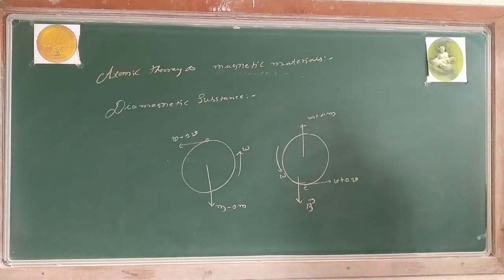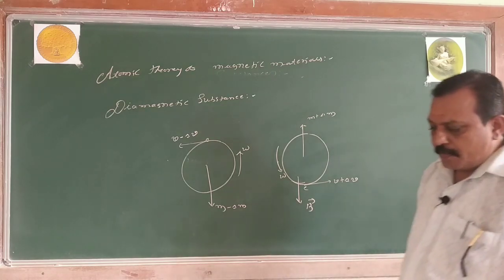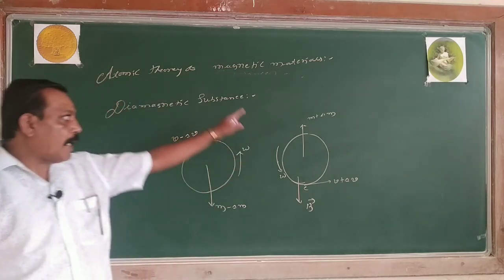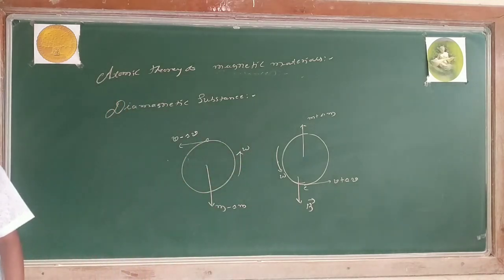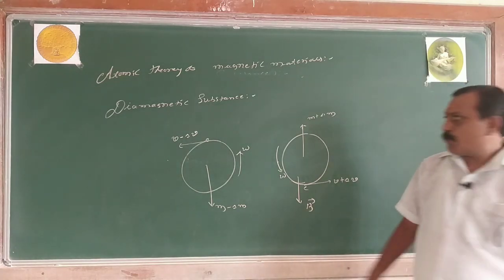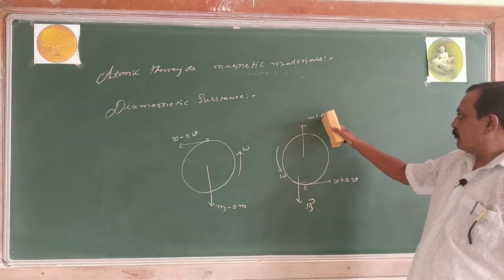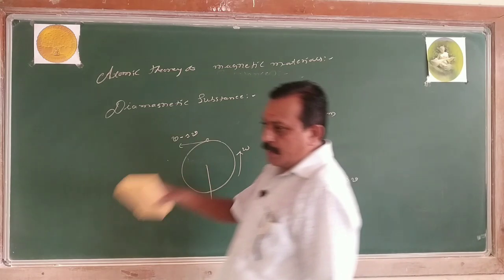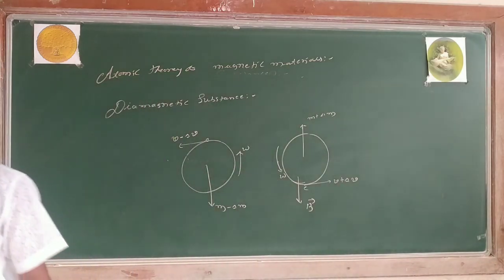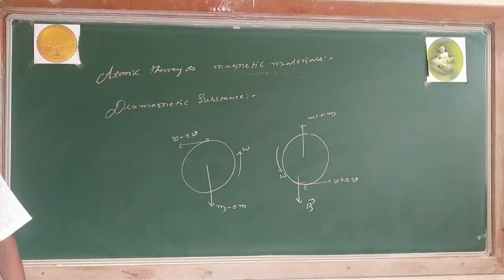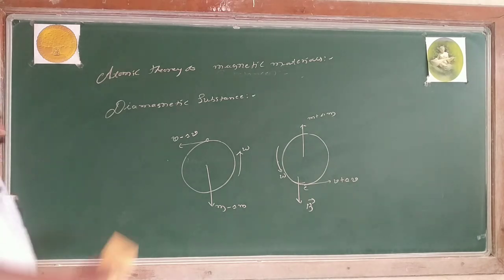Hence, we can say that in the definition, the diamagnetic substances are those which are weakly magnetized opposite to the direction of what? Magnetic field. This is a concept. Before application of the magnetic field, their net dipole moment is 0. By the application of the magnetic field, the net dipole moment increases, which is moving opposite to the direction of the magnetic field. Hence, the diamagnetic substances are those which are weakly magnetized but opposite to the direction of magnetic field. Now, this is our atomic theory concept.